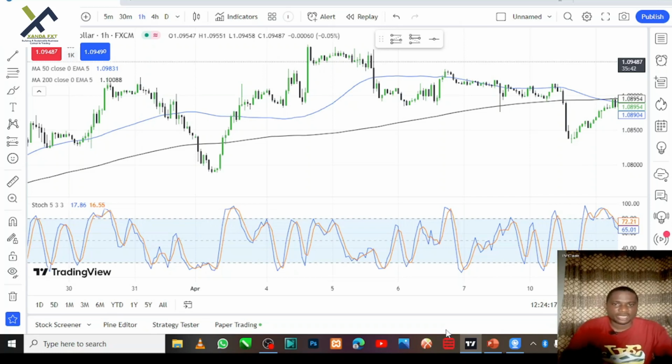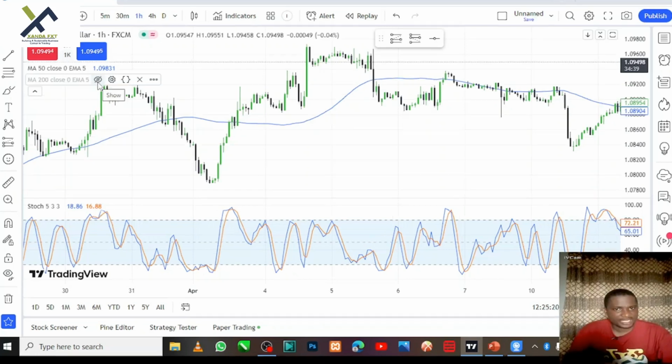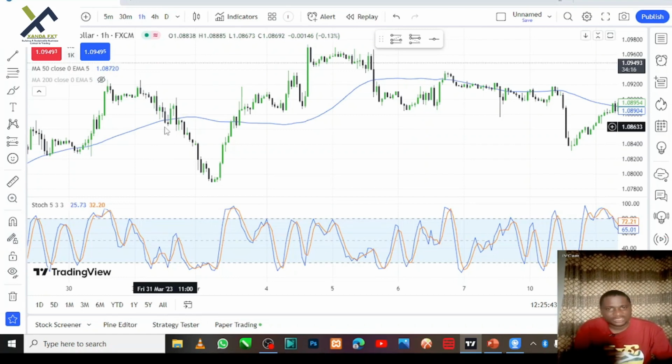How do I trade breakout using moving average? I like trading my breakout using the 50 moving average. It gives me the accurate interpretation of what I'm looking for. Okay? Now, how do I trade the breakouts? Now, once the body of the candle crossing through the moving average, okay, once I identify it like this, you can see one here. Once I spot it, I wait for 2 confirmations.